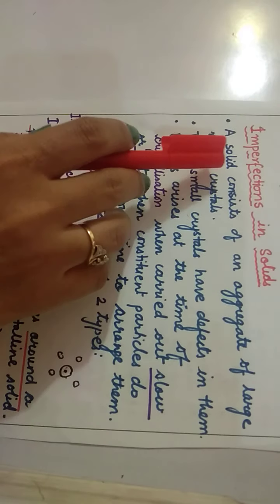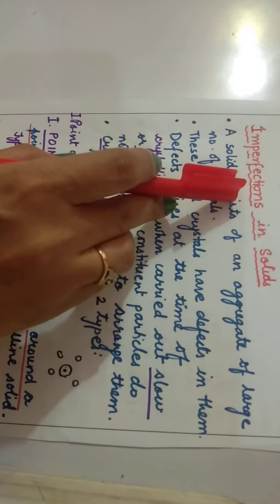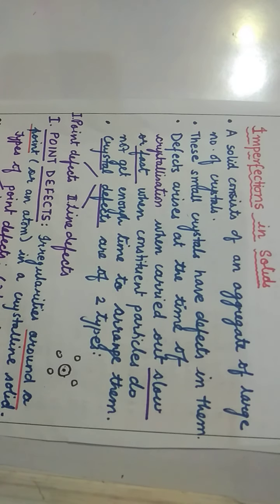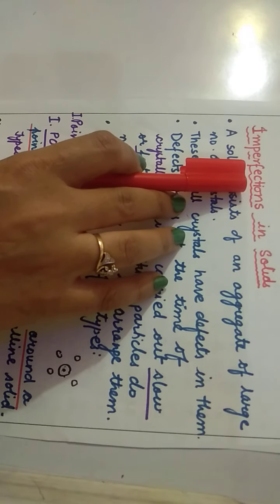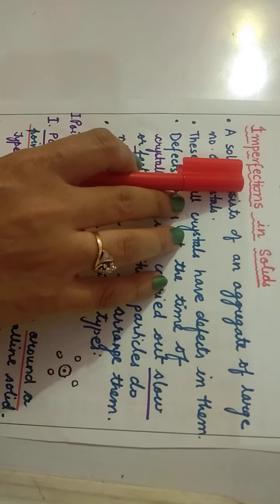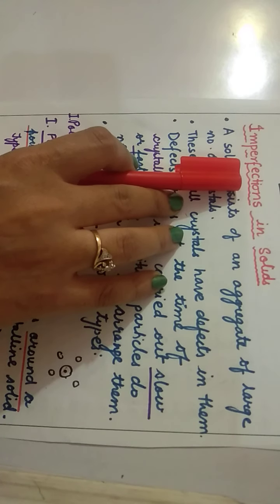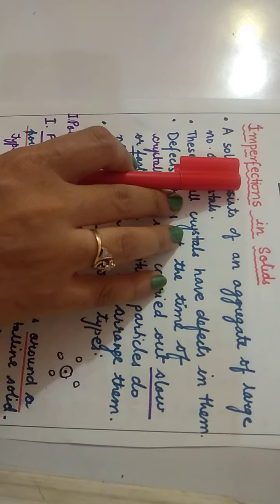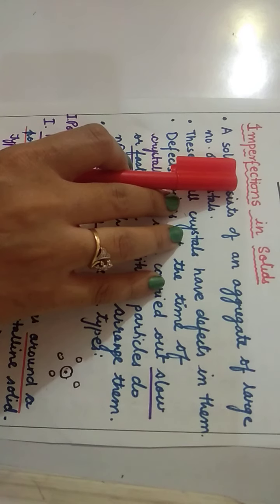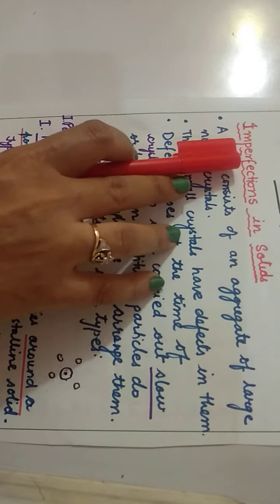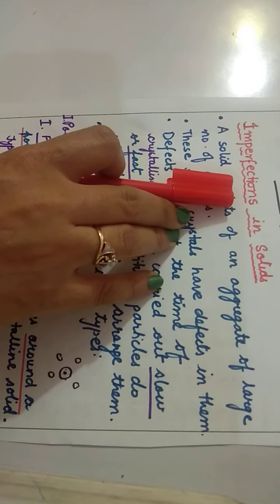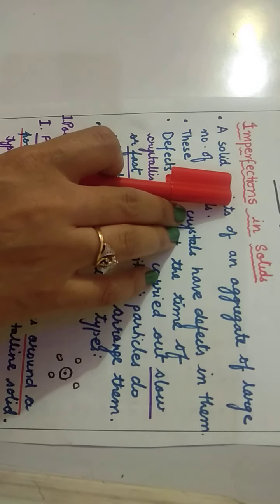So before moving to the term, firstly we'll try to understand what are the imperfections in solids. As you all know, a solid is made up of a large number of small crystals. When a large number of small crystals aggregate together, they form a solid. Now when these crystals have defects in them, it leads to imperfection in solids. Now the question arises, when does a crystal develop defects in them?